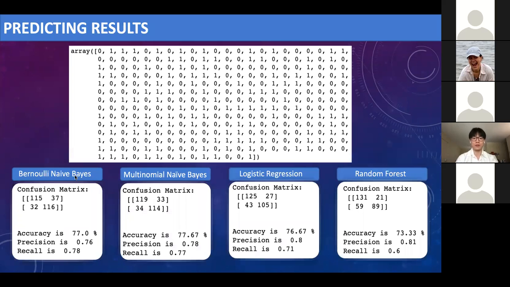So the predicted result is an array with all 0s and 1s. And I tried several different algorithms to get the best model and calculate the accuracy, precision, and recall. So their accuracies don't have a huge difference. And multinomial has the highest accuracy at 77.67%.